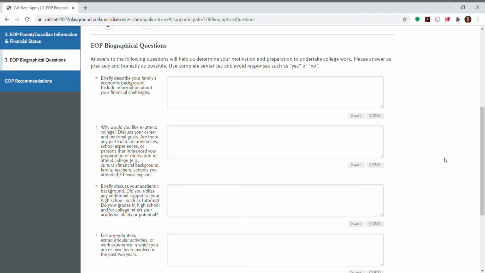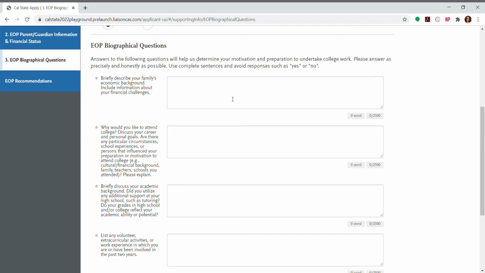They want you to be detailed so that they get the full picture of your situation. So when it talks about briefly describing your family's economic background, you want to list any relevant information, especially for students that have been impacted by COVID-19. So you would want to list that here. And you would also want to talk about if you have a long history of low income family, then you would put that information in this box.